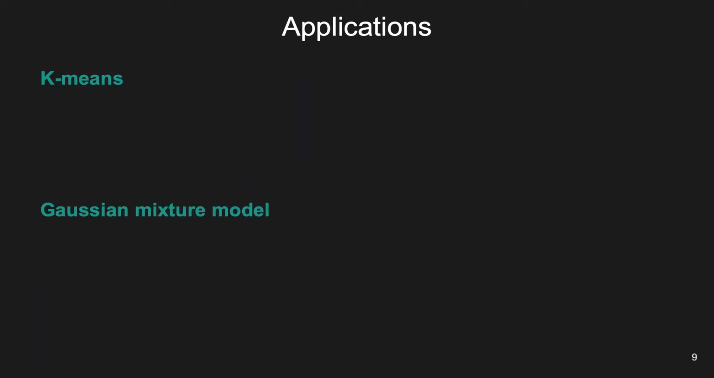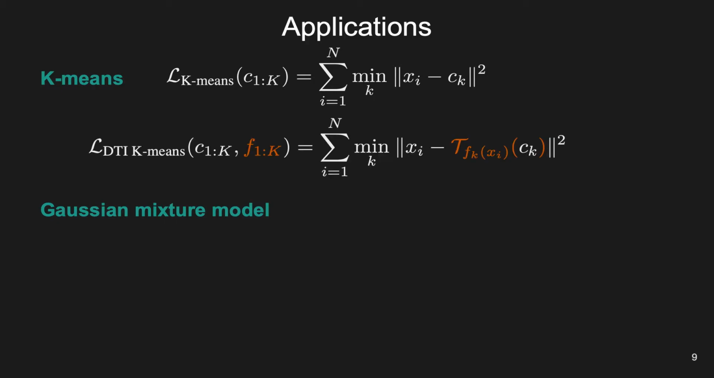We apply this framework to classical gradient-based adaptations of k-means and Gaussian mixture model. For k-means, the quantization loss to minimize is the average Euclidean distance between each sample and the closest prototype. This loss can be adapted to a deep transformation-invariant loss, which we simply minimize jointly over prototypes and deep parameter predictors using a batch gradient descent algorithm.